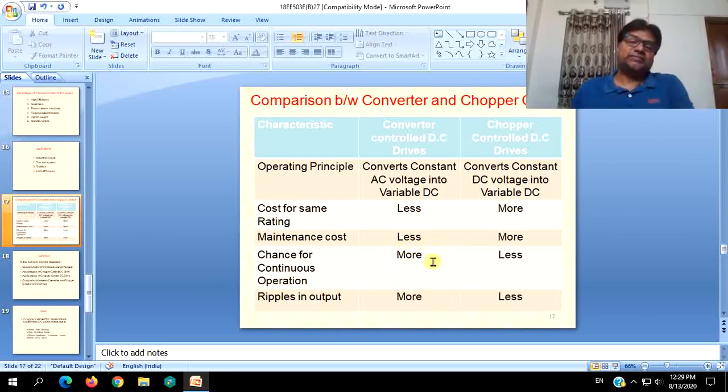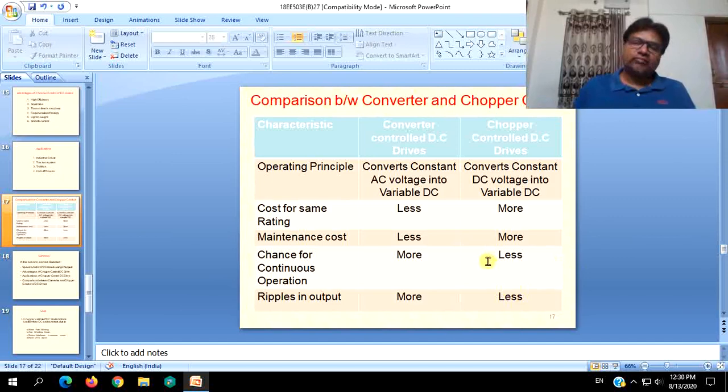Obviously it is AC, sinusoidal AC, which is increasing or decreasing positively or negatively, and can be made more linear in case of single phase converters. Ripple output, that is filtering, can be done more easily in case of converter drives. In DC chopper drives, these chances are less.